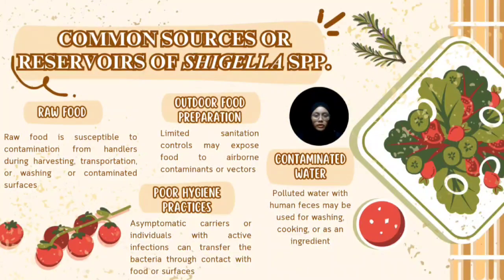Lastly, contaminated water is another significant reservoir. Polluted water, often used for washing produce, cooking, or as a direct ingredient, such as in making ice for desserts like chendol, can introduce Shigella species into the food chain. This is particularly concerning in areas where water treatment facilities are inadequate.